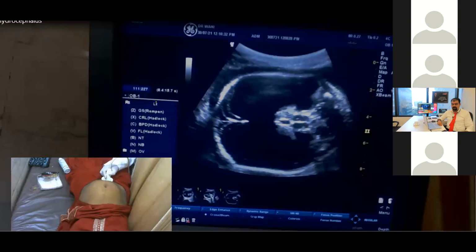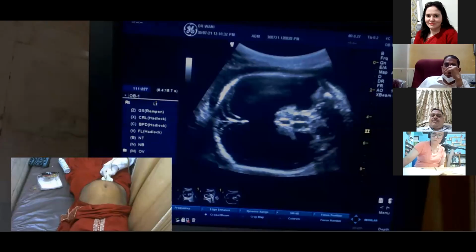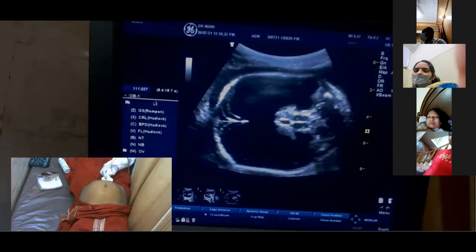Foramen of Monro. How many foramen of Monro do we have? One or two? Don't say "yes, sir." How many? One or two? How many foramen of Monro are we having? One or two? One. Please go back to the anatomy. Without anatomy, please don't attempt to do a congenital target anomaly scan.